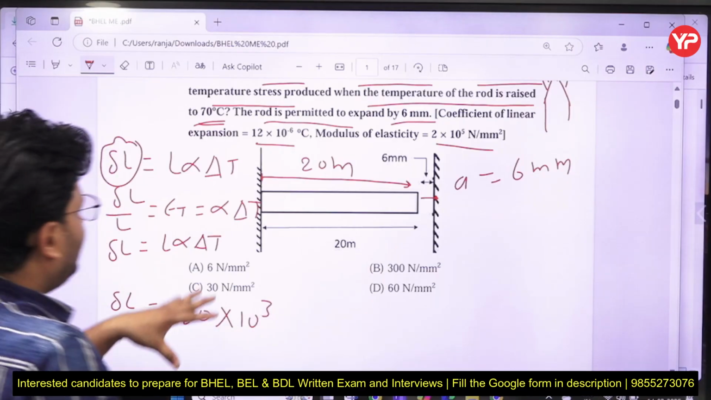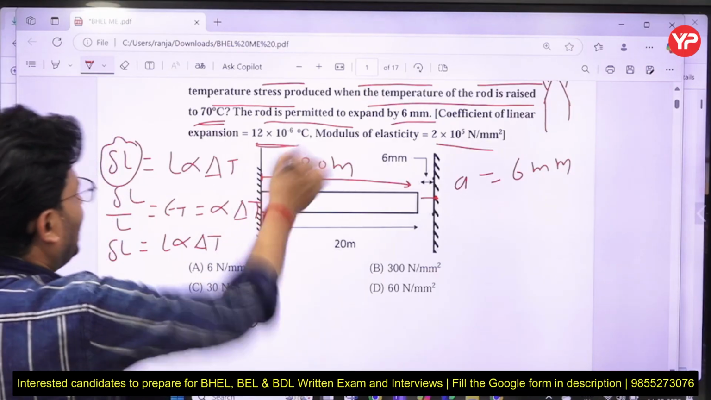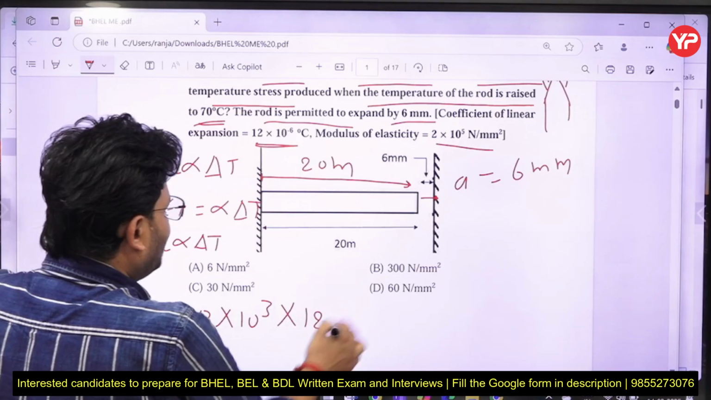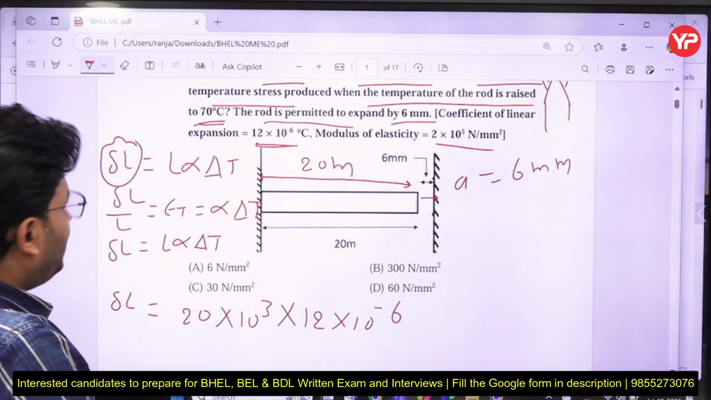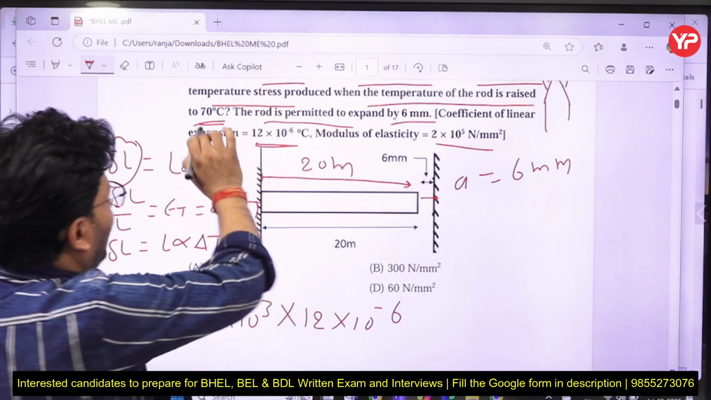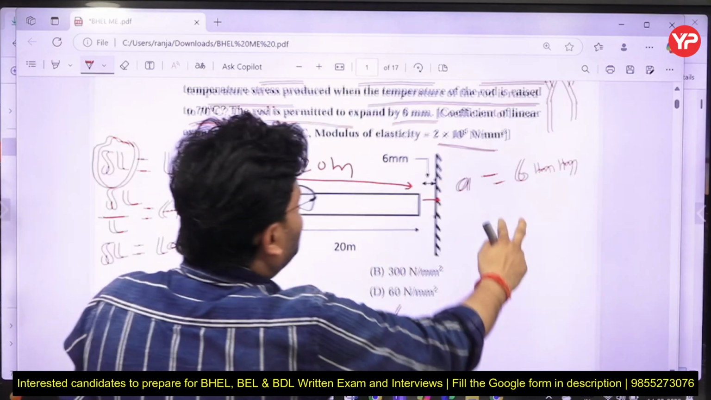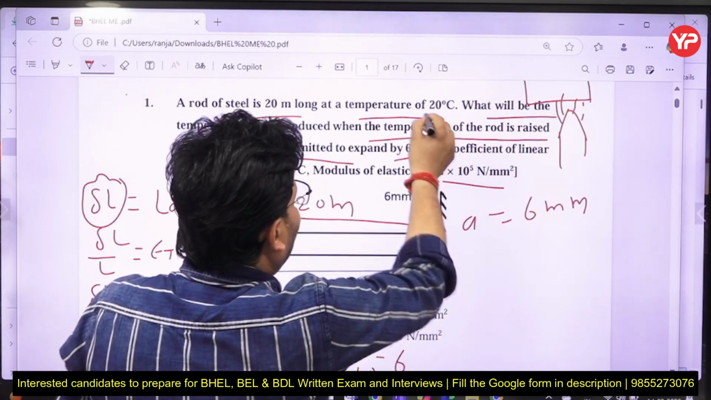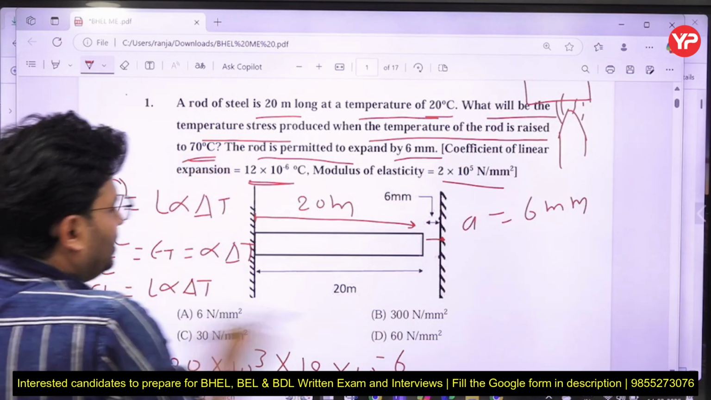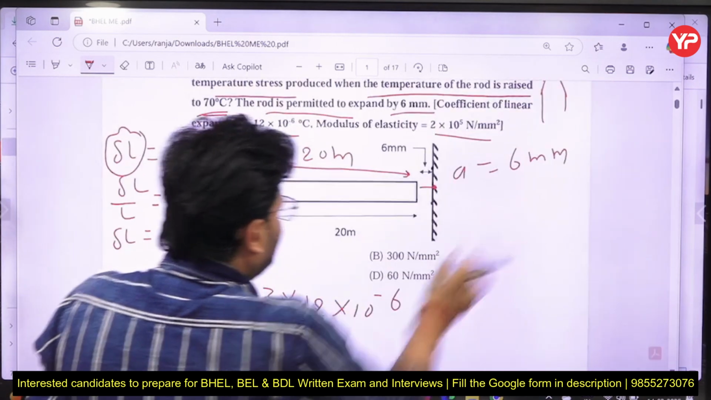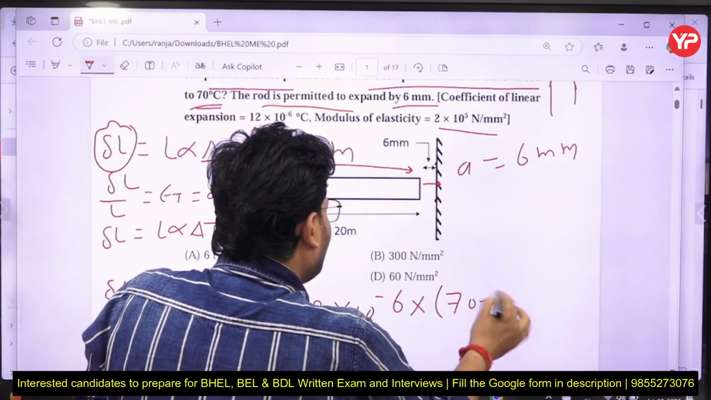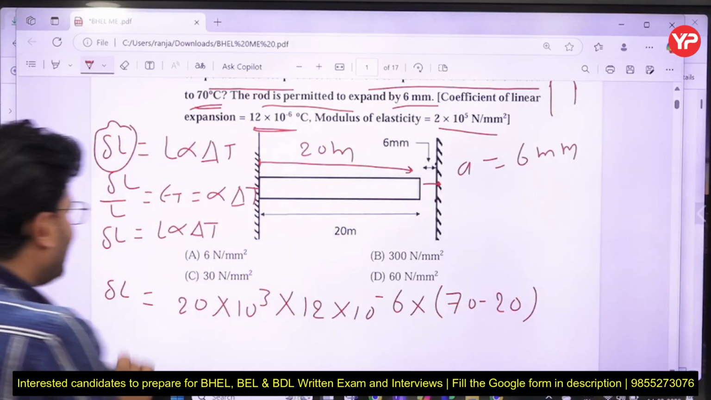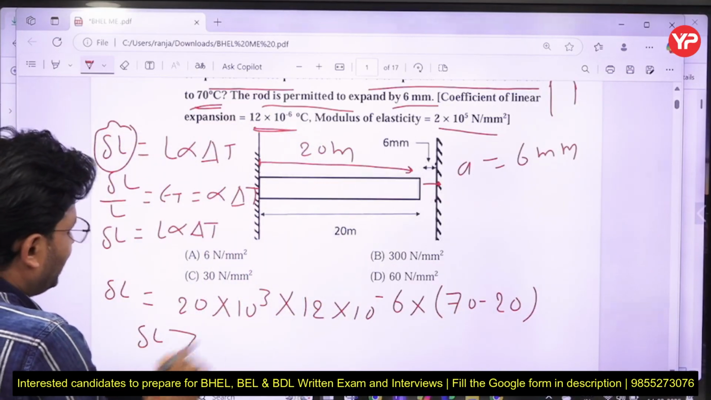And what is alpha? We can say that will be 12 into 10 to the power minus 6. And what is delta T? Initially the temperature was 20, and after that you are going to heat it to 70. So it will simply be 70 minus 20. And by solving that, I can say the change in length is more than 6 mm.